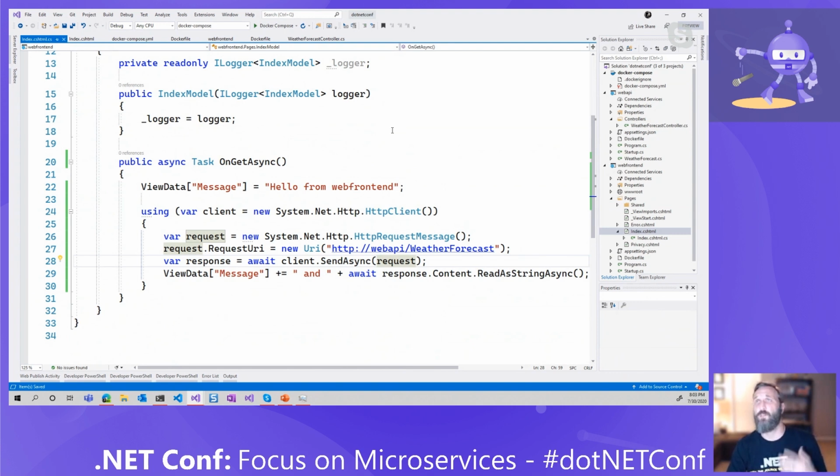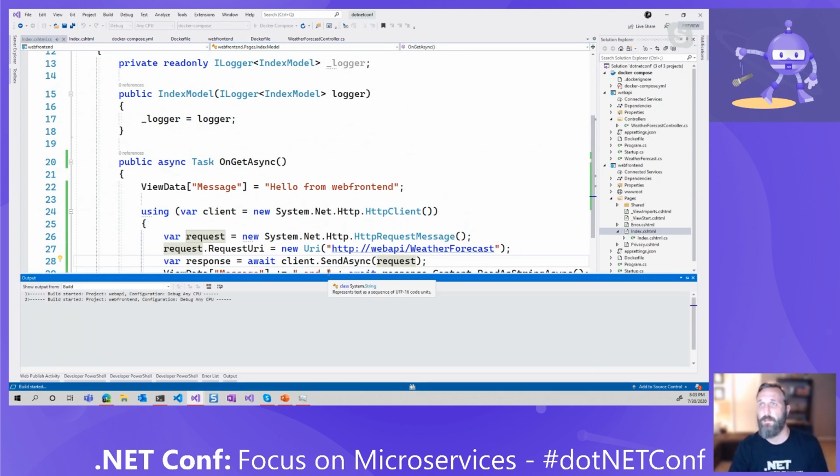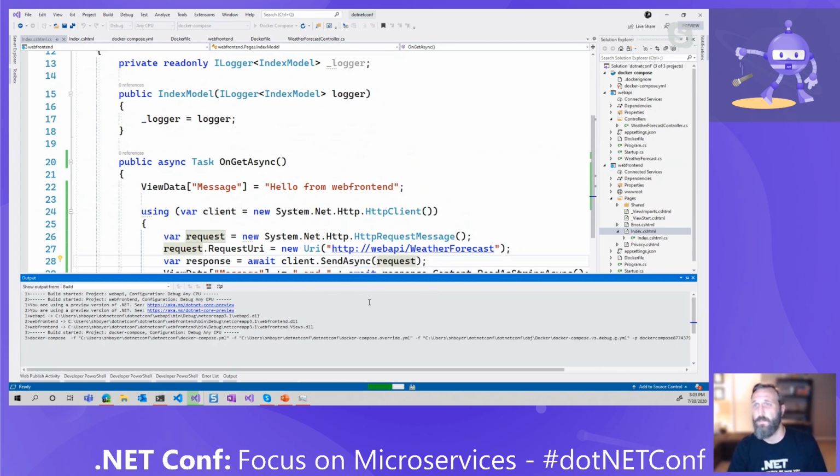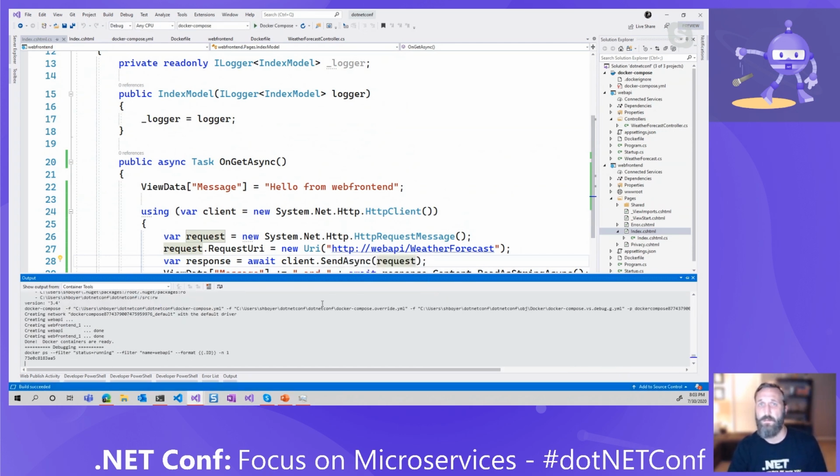The other thing is that when I right-click and add that Docker Compose orchestration, my debug option now gives me this Docker Compose option. If I go ahead and F5 this, it's going to spin up both of these containers for me. It's created our web API. Oh, Barry would be very happy.